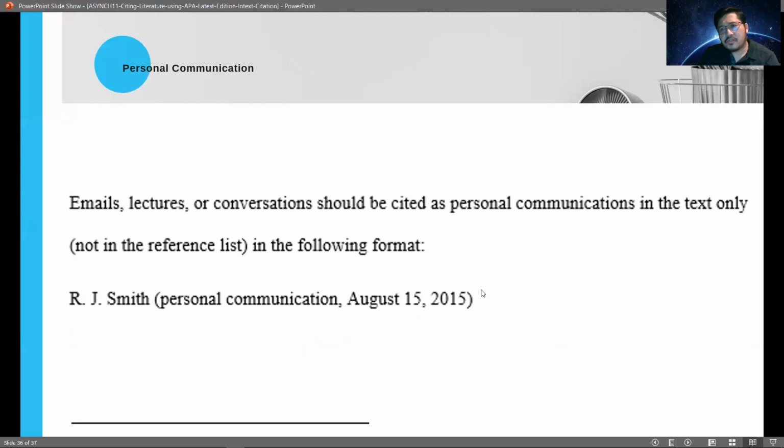Now, personal communications can also be considered part of your cited texts. Let's say you want to cite a specific text, and this text is from the correspondence between you and a specific author. That is allowed. We just have to follow this format. State the name of the person you have been in correspondence with, and then in open and close parentheses, you state personal communication, and then state the date when you two have been in correspondence.